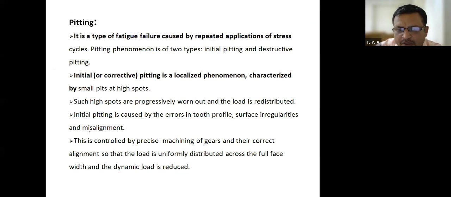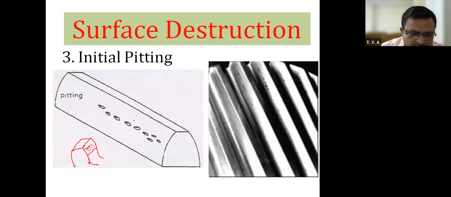Errors in tooth profile. What are errors in tooth profile? We know that this gear tooth profile is there. This curve is known as the involute curve. There are two curves used to manufacture this profile: first is the involute curve and second is the cycloidal curve.